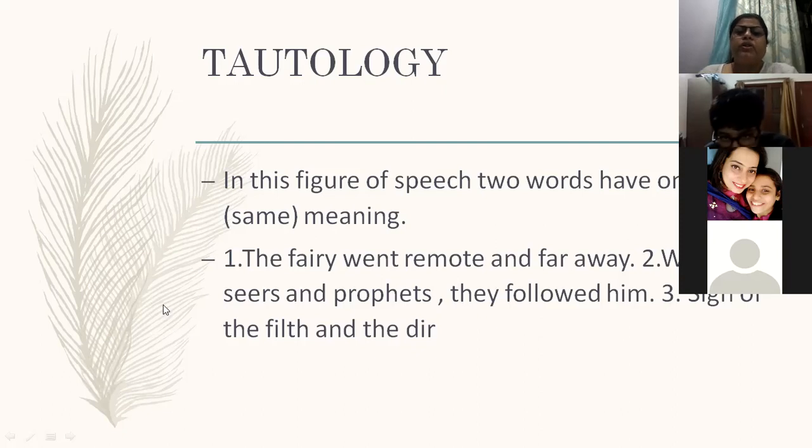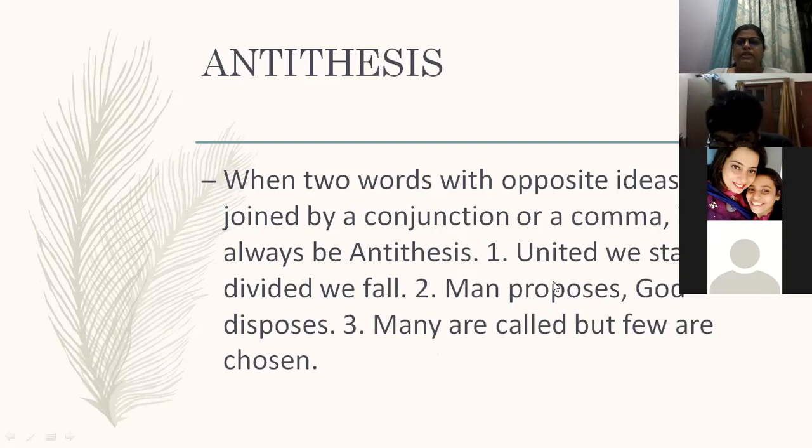So seers and prophets are used for those people who are prophets. "There was the filth and the dirt." What is filth? It's the dirt, and dirt is filth, right? So tautology is, I hope, clear to everybody. Yes or no?